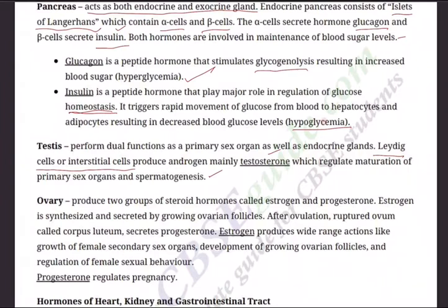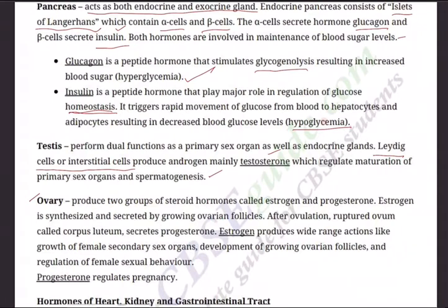So testosterone is directly linked with the production of sperms. And testosterone is the male sex hormone. It is not only responsible for the production of sperms, it is also responsible for production of secondary sexual characters like development of mustache, development of beard, change of voice, muscle gain, hair on the chest. All these secondary sexual characters will appear in a male because of the testosterone.